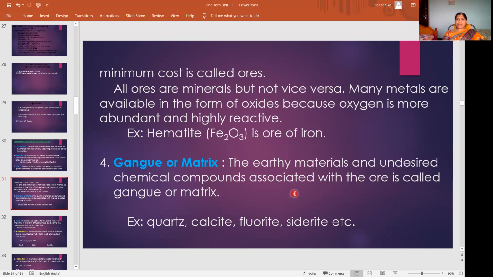The impurity may be earthy impurities or unwanted chemical substance, whatever it may be. So the impurities present in the ore is called as gangue or matrix. Example, quartz, calcite, fluorite, siderite. So these all are unwanted chemical substances. So these are examples for gangue.